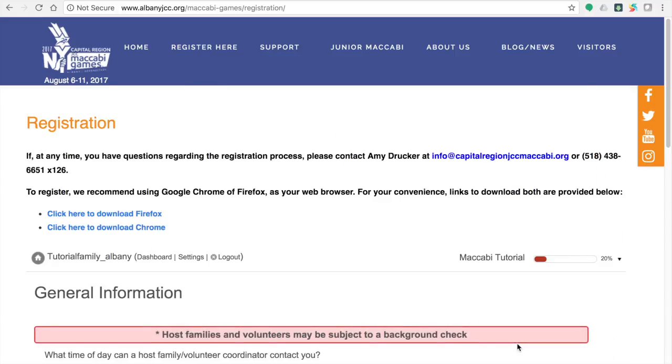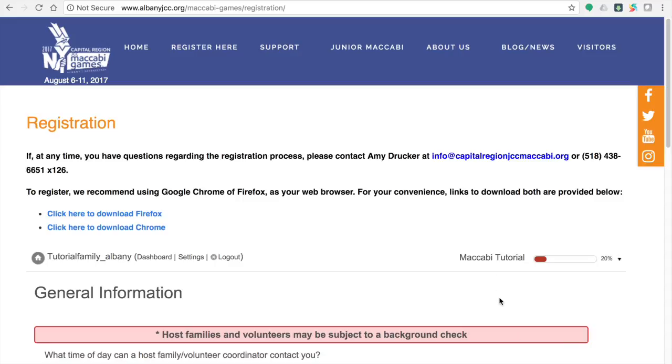I want to take a brief moment to identify the location of the Maccabi status bar, located in the top right corner of the screen. The status bar indicates the level of completion that you are at in the registration process. When you hover your mouse over the bar, you will see what is left to complete for your registration.